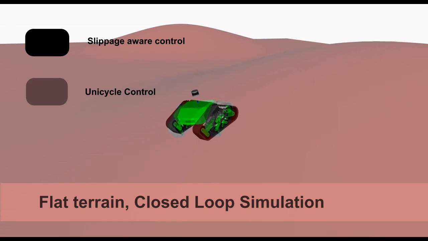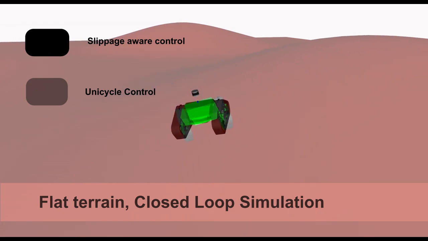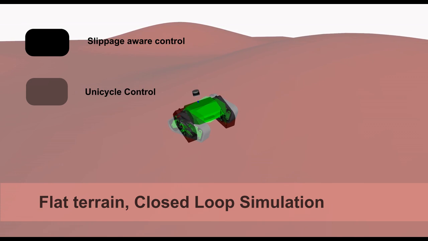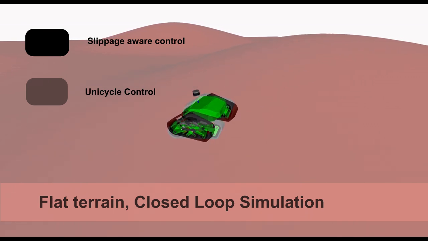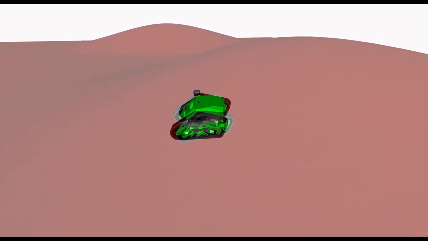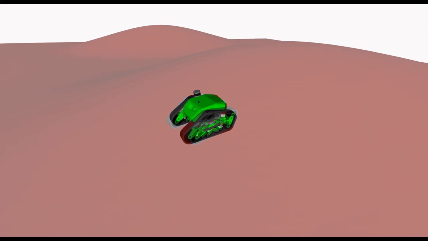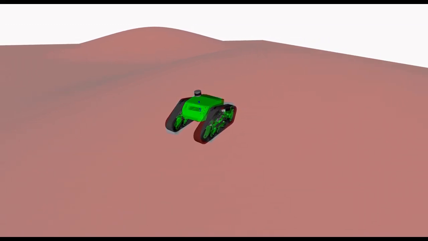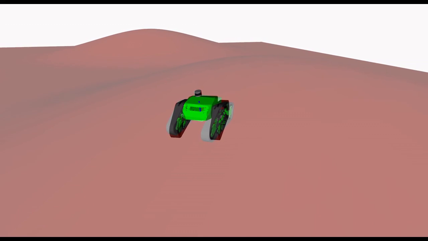This simulation uses the uniform load distribution model to replicate closed-loop experiments on slopes, comparing the unicycle controller with the slippage-aware controller while tracking a user-defined chicane trajectory.